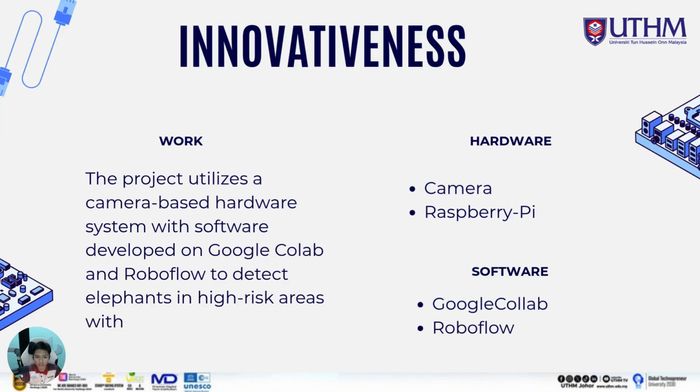Next, the innovativeness. Okay, we focus on the work first. The project utilized a camera-based hardware system with software developed by Google Colab and also RoboFlow to detect the elephant in the high-risk area. We will focus on the hardware and software scope. For hardware we are using a camera and Raspberry Pi. The Raspberry Pi we set as one master and the other as slave. Let's say we have one way from Pirate Raja to Aitam. So we will have one master and the other will become the slave. The master will control the slave. Okay, for the software we have Google Colab and also RoboFlow.